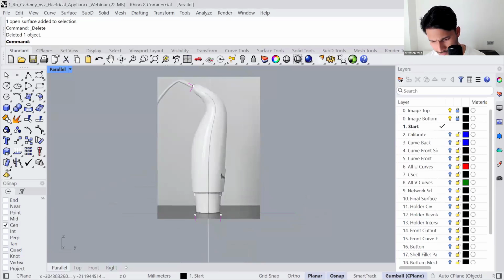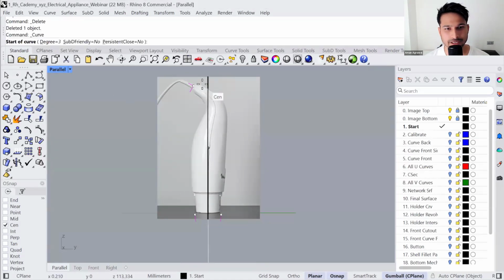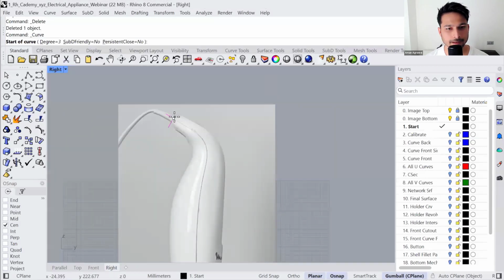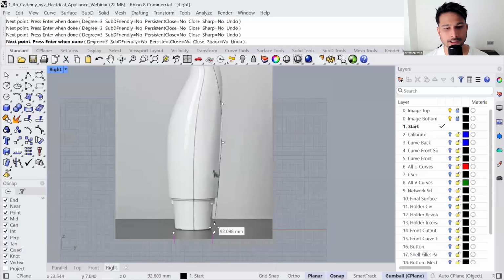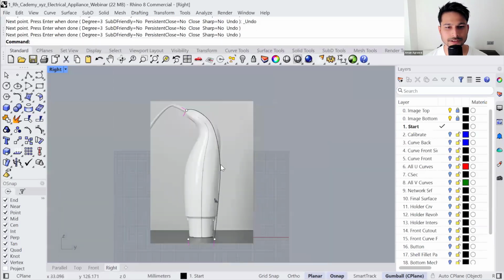Just a second. Yeah, I think I cannot draw on top. No worries. So it's basically creating a curve from the right viewport. Starting from here, let me just turn on object snaps. Okay, starting from here till here. Okay, so I have made these curves.